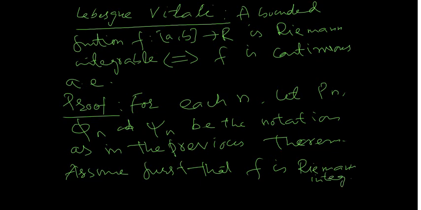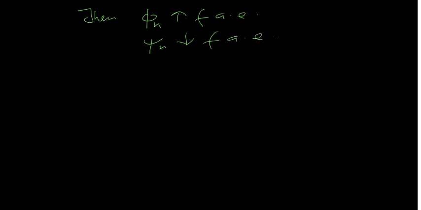Then, as we have seen in the previous theorem, phi increases to f almost everywhere, and psi decreases to f almost everywhere.